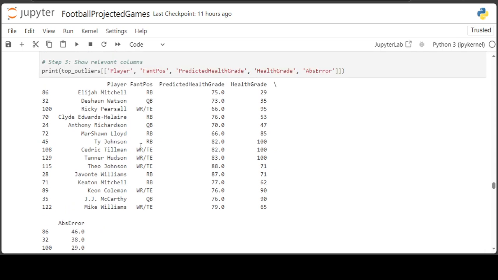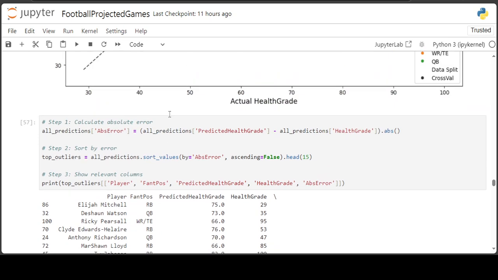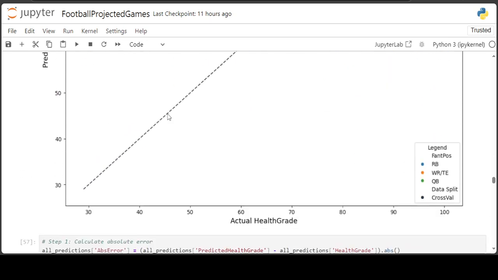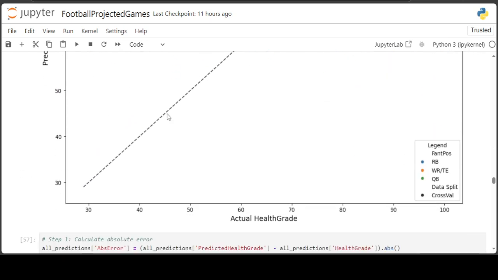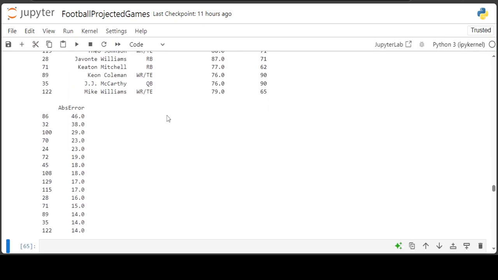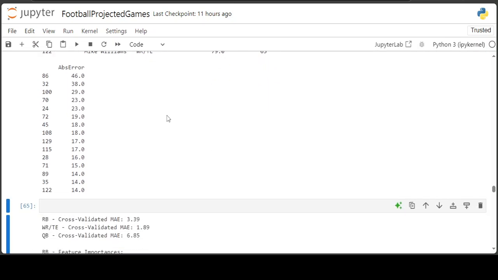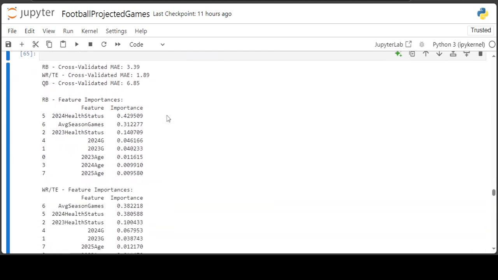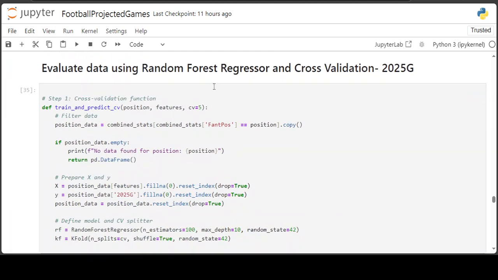So I guess I'll just keep those features in there. And in the next video, I'm going to do something a little bit different. I'm going to do the cross validation with the 2025 games.